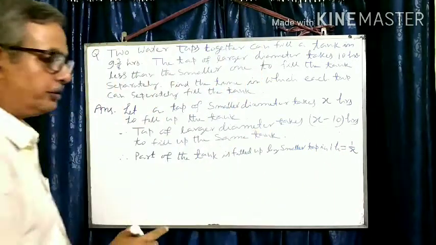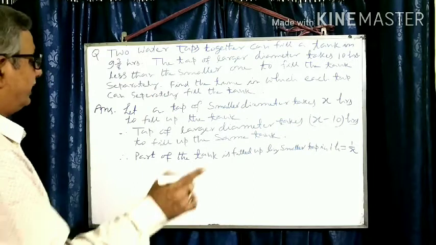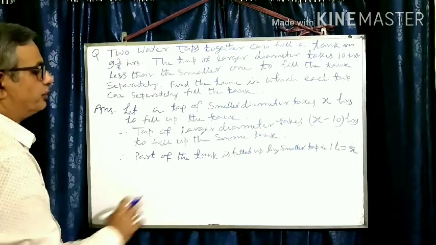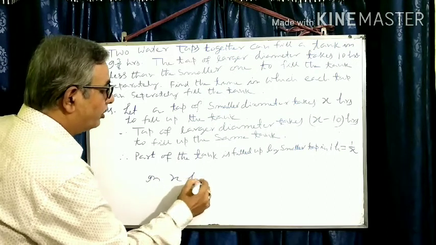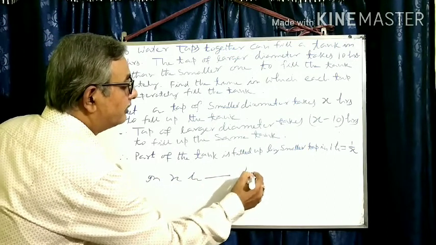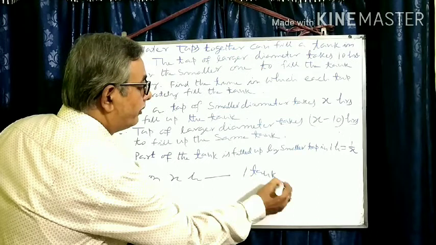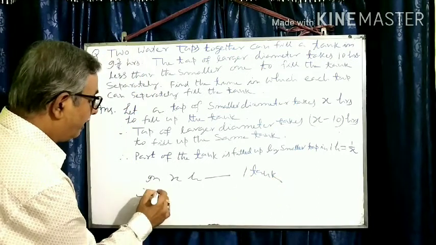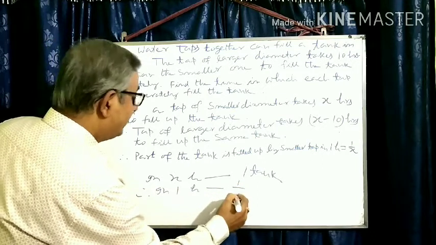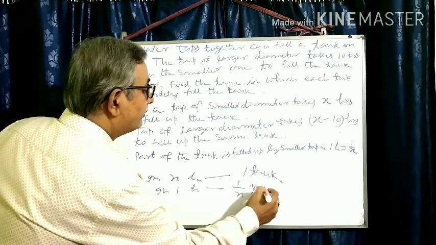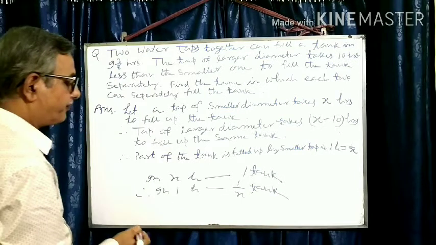Why is it so? You know the unitary method: in x hours, 1 tank; therefore in 1 hour, 1 by x tank.